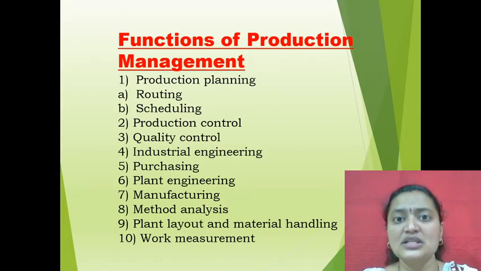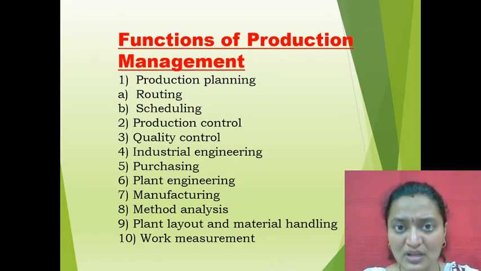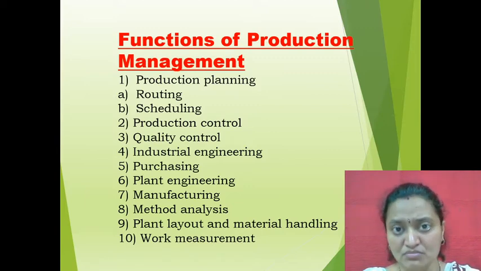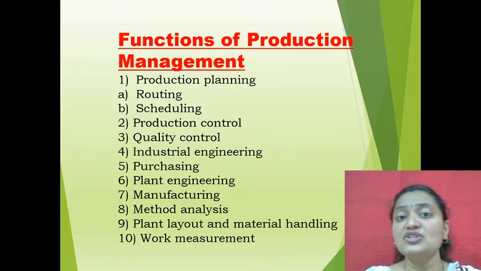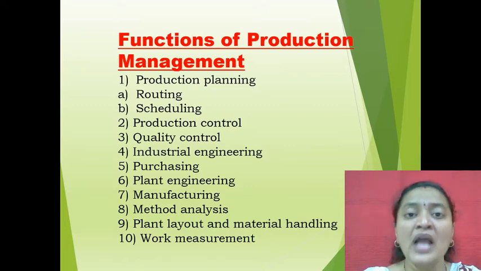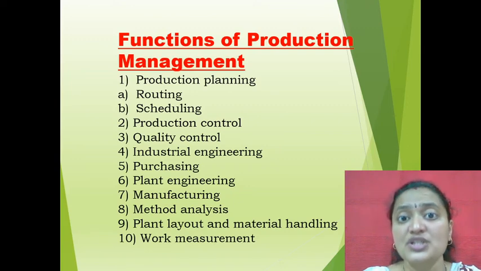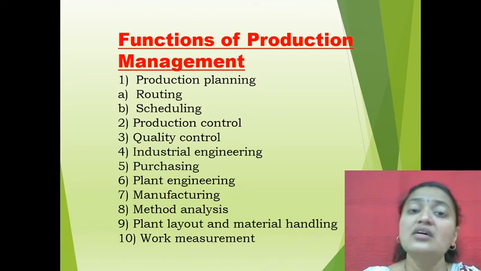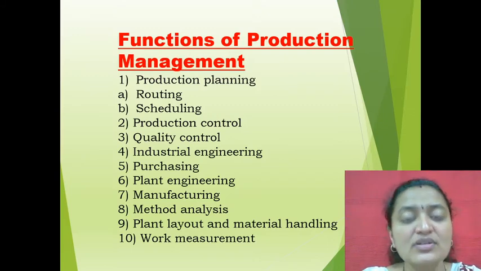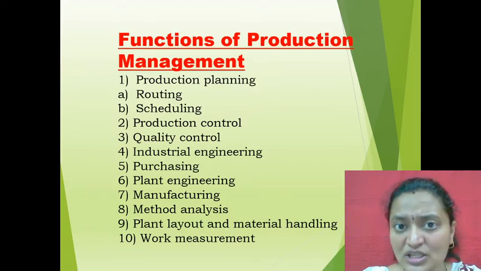The main essential part is what? The finance or the capital. And material and machine. Materials means which kind of materials are required in order to manufacture that product, and which kind of machines are required, whether small tools and equipment or heavy machines are required for that. So this everything will come in industrial engineering.